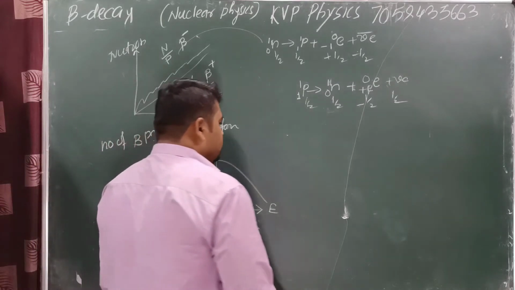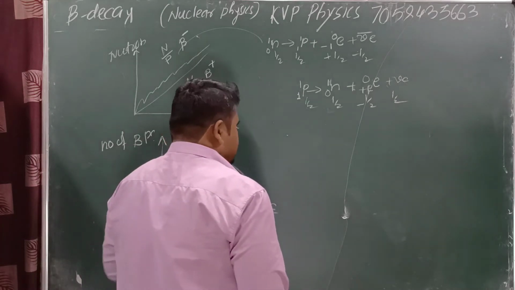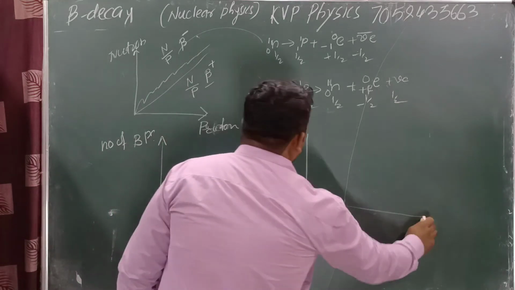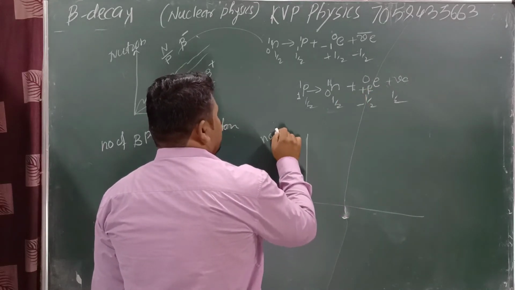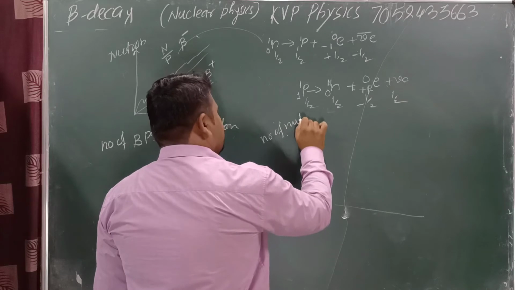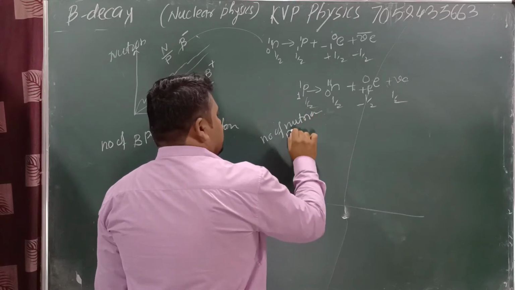Next. This is the number of particles versus energy. The second one, we can take the number of neutrino and antineutrino particles versus energy.